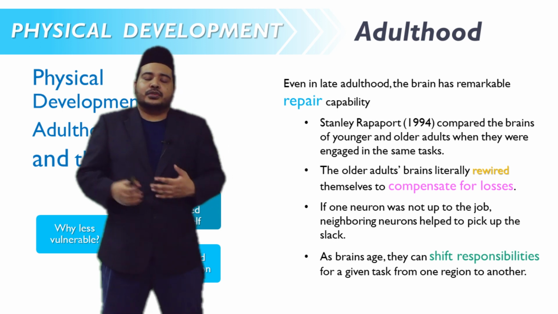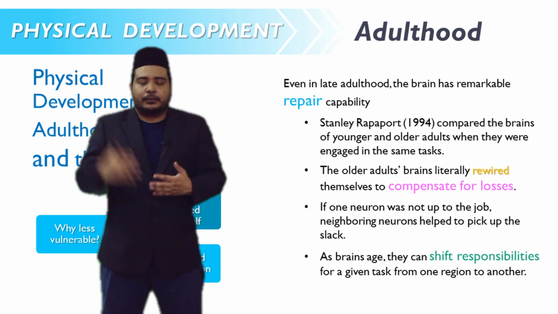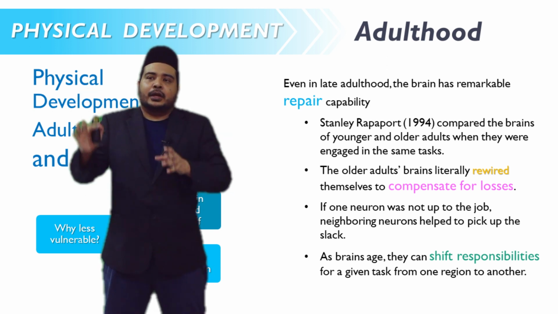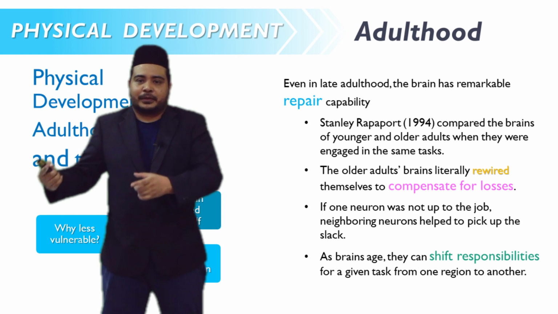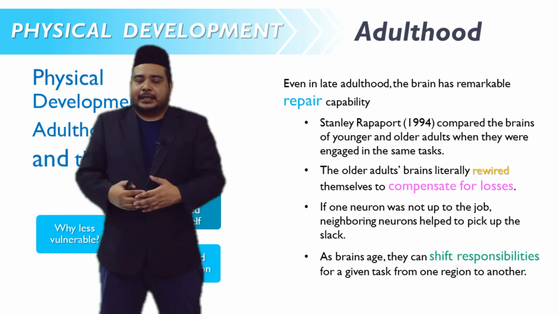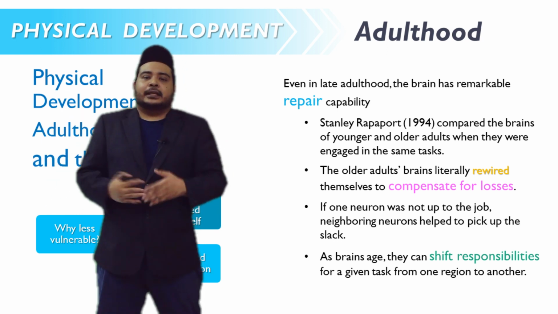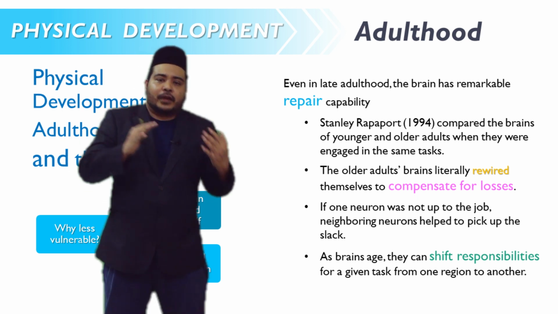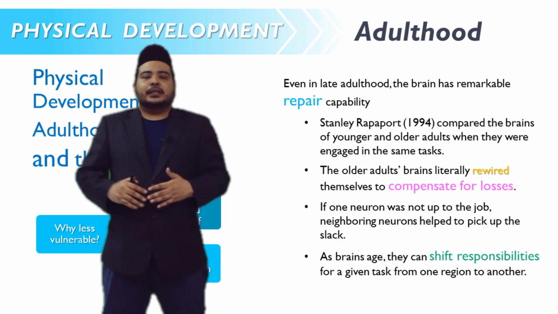If one neuron is not up to the task, neighboring neurons in the brain will pick up the slack, so they compensate for that. As the brain ages, it can shift responsibilities for a given task from one region to another.